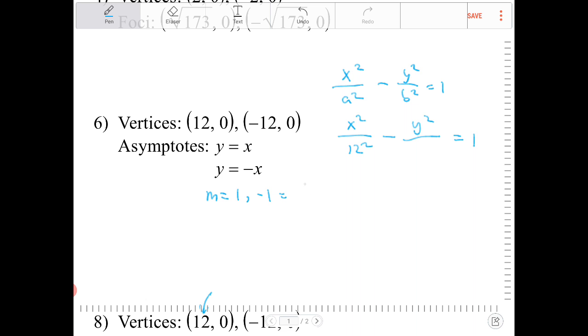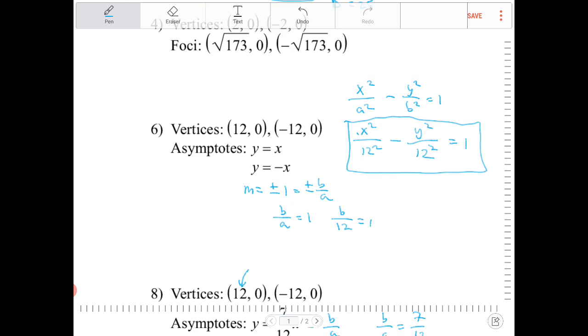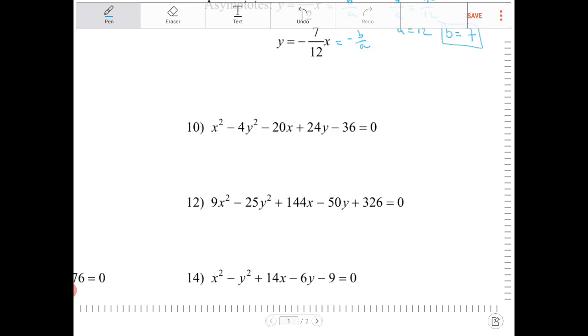And this is equal to plus or minus b over a. Well, what is b in this case? So if I know that b over a is equal to 1, and I know that a is equal to 12, what would make b? So b over 12 is equal to 1. B, therefore, must also equal 12. So therefore, the equation of the hyperbola is x squared over 12 squared minus y squared over 12 squared equal to 1. Let's do one, or maybe another, example.